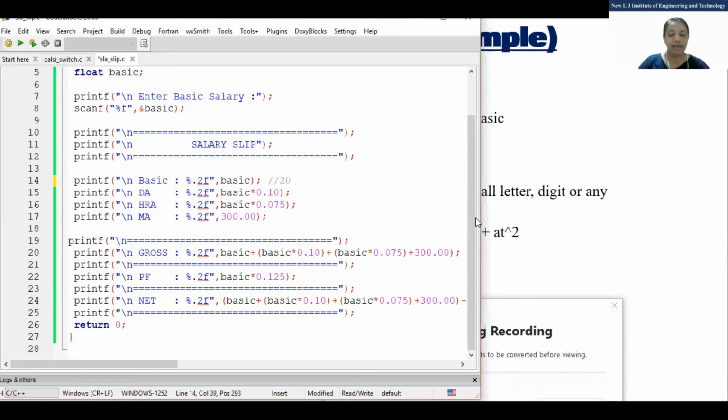Suppose, for example, my answer is 20.459078. But I have written 0.2f, so it will print only 20.45. Clear? So this is called formatting. Clear? Okay.